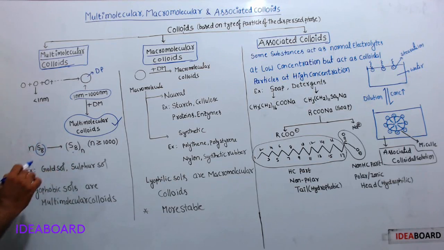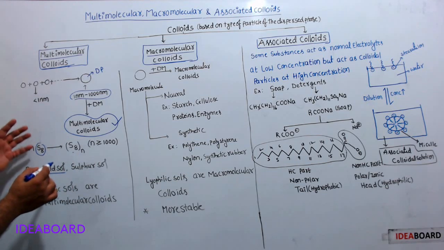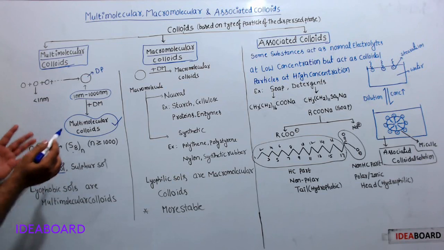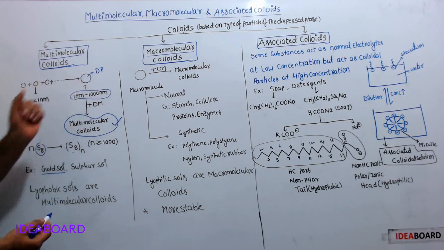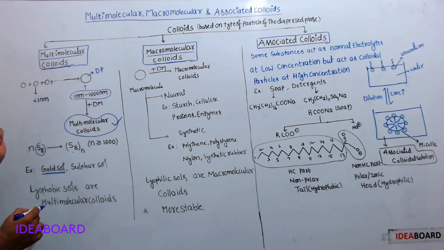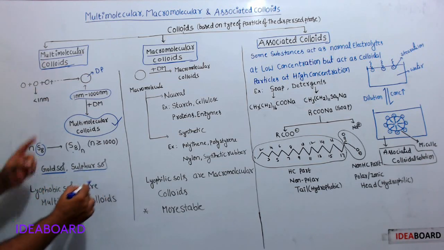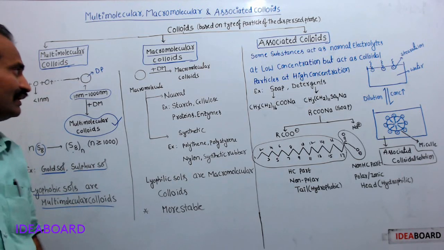Similarly, many gold atoms associate together to give a colloidal range particle. Gold sol and sulfur sol are examples of this kind of colloidal solution. Usually, lyophobic sols are multimolecular colloids. This is about multimolecular colloids.